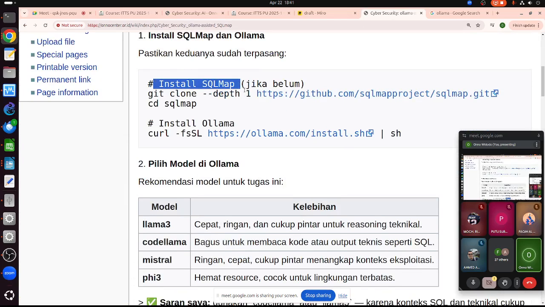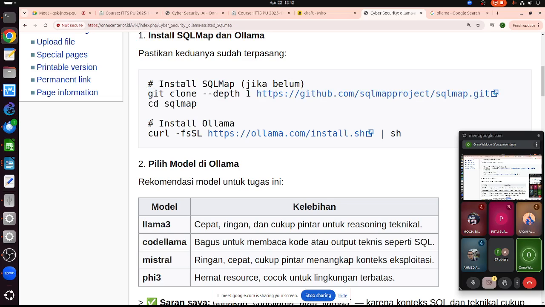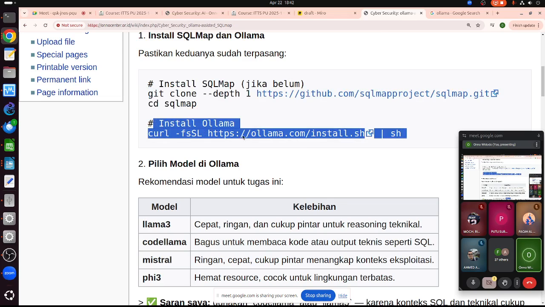We need to install SQLmap first. Of course, if we use Kali Linux, it's already available. But this one I use the Ollama server to do those things. So I need to install SQLmap, and then we need to install Ollama this way. This is how I install Ollama. It's not using Docker; it basically uses a shell script to download and install Ollama.